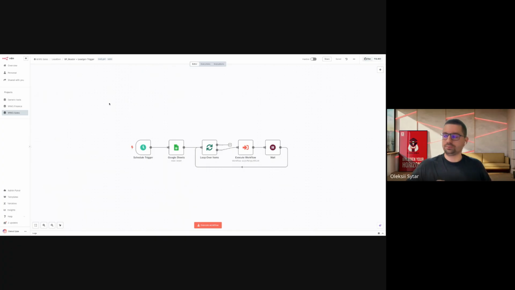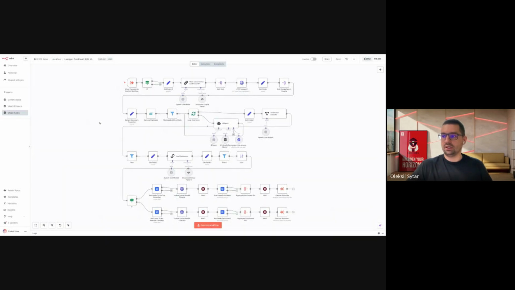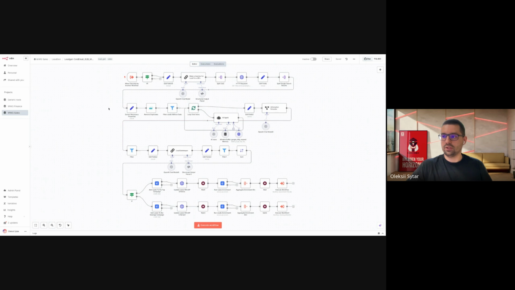So what we have here is the first workflow, which is just reading buyer personas. We have multiple buyer personas and we're running the agent, running the workflow, which is looking for people according to these buyer personas. After that, waiting. After that, taking another buyer persona, and that's it. There is nothing special in this workflow. The whole magic starts inside of this workflow.